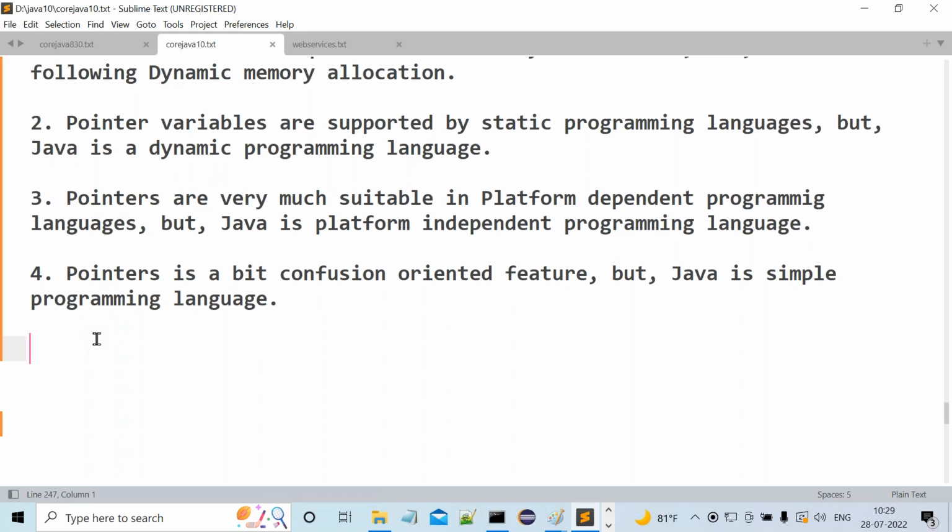Pointers are very much suitable in platform-dependent programming languages, but Java is a platform-independent programming language, so they are not suitable. Next, pointers are a bit confusion-oriented feature, but Java is a simple programming language and should not allow all the confusion-oriented features. This is the answer we provided. Then immediately after asking all these questions, what question will the interviewer ask next? Observe carefully.